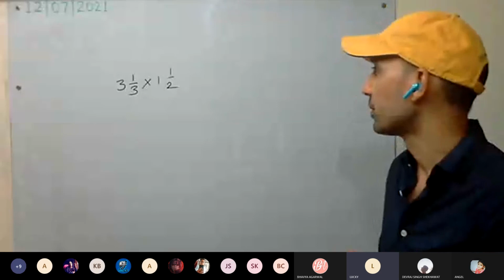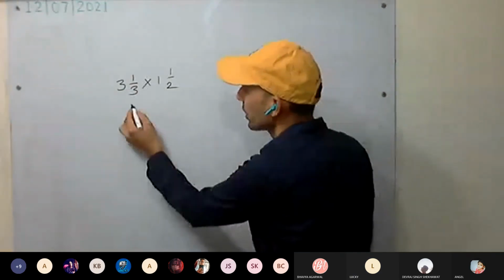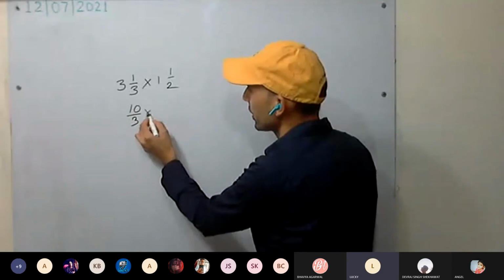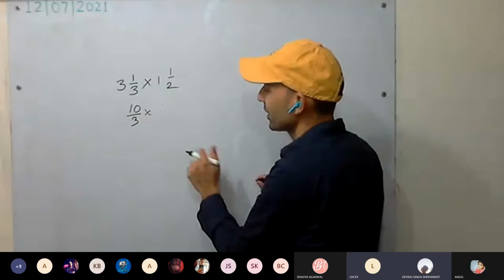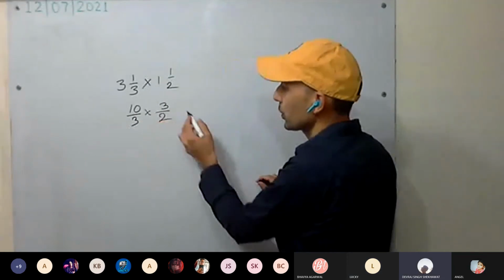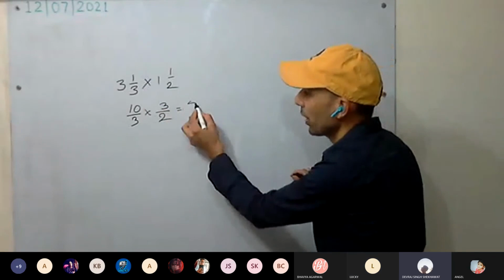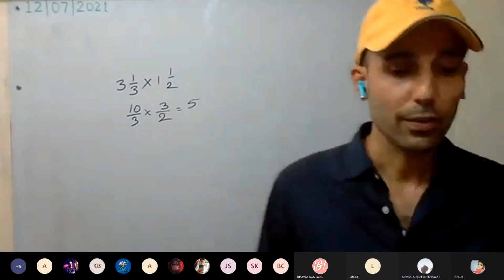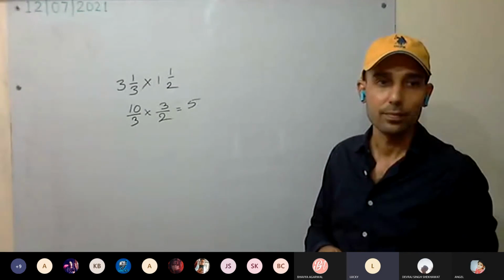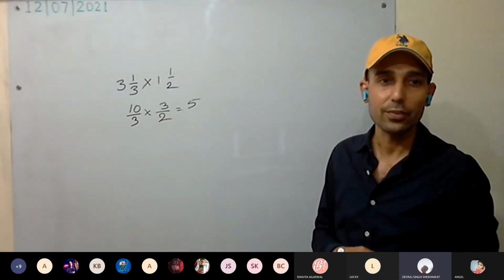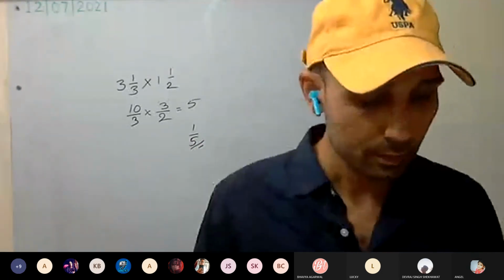First you have to solve this one. 10 by 3 into 3 by 2, how much are you getting? 5. Now, what is the multiplicative inverse of 5? 1 by 5 is the multiplicative inverse.